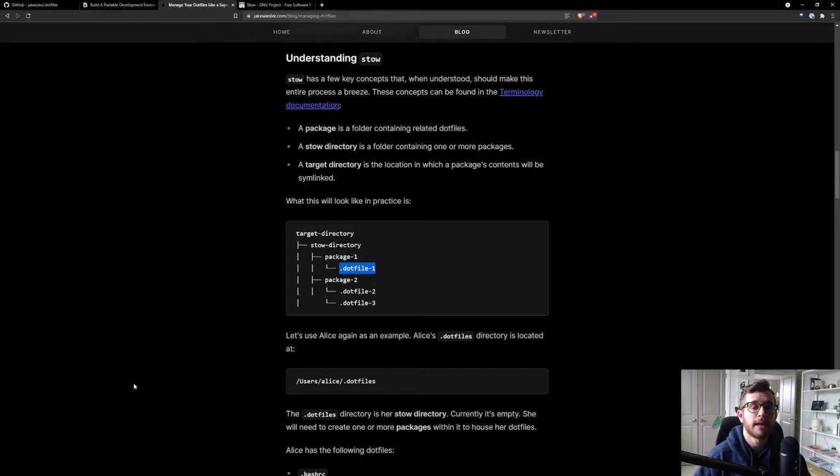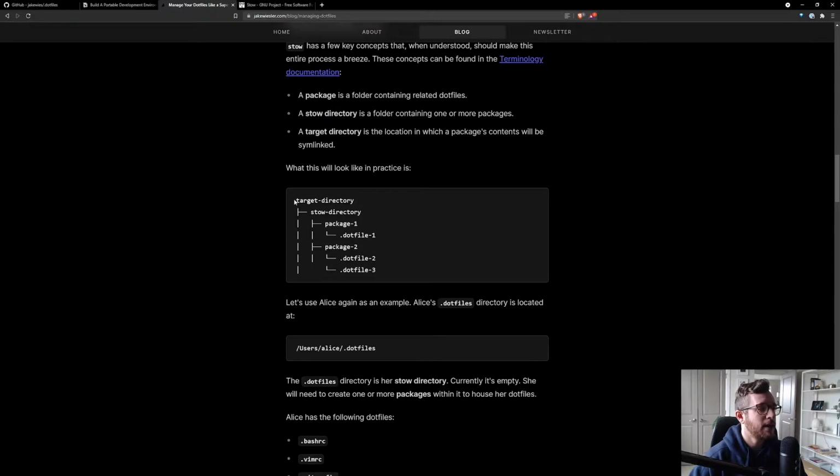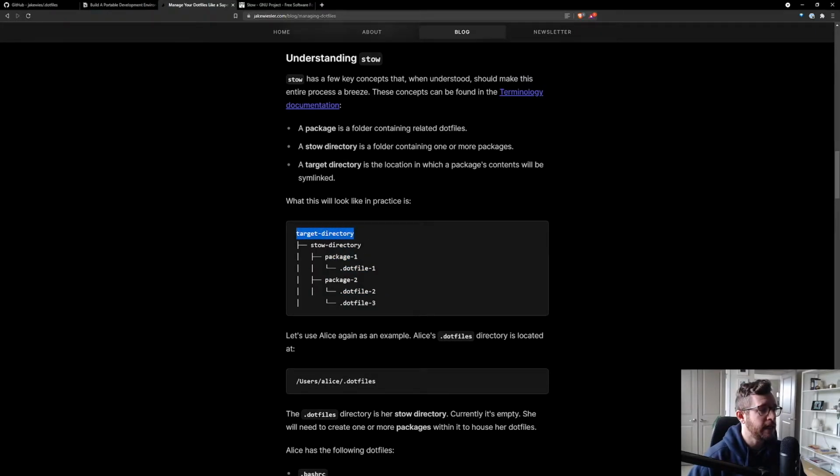Before we start migrating our configuration and our install script into the .files directory, we have to understand a few pieces of terminology that will explain how Stow works. In the article I mentioned earlier, there's a section called Understanding Stow. I have a file tree here that describes how you should place your dot files within the .files directory. You have a target directory, a Stow directory, and then individual packages. Within these individual packages is where your dot files will go. You can think of a package as just a folder that contains related dot files, and these dot files are associated with a tool.